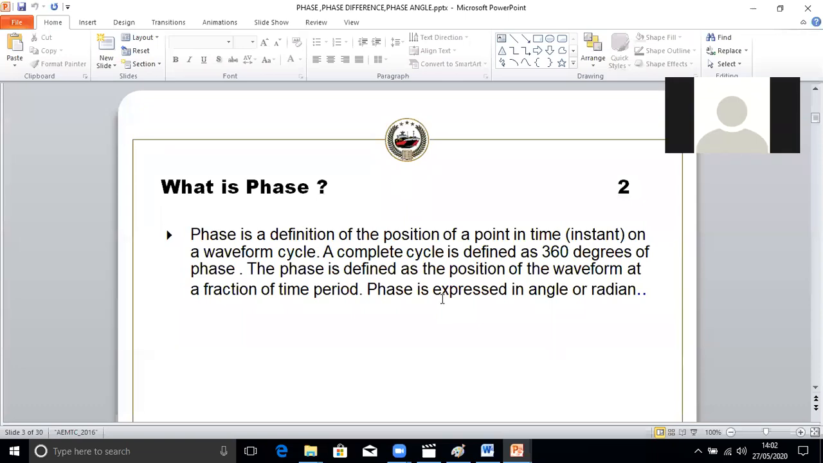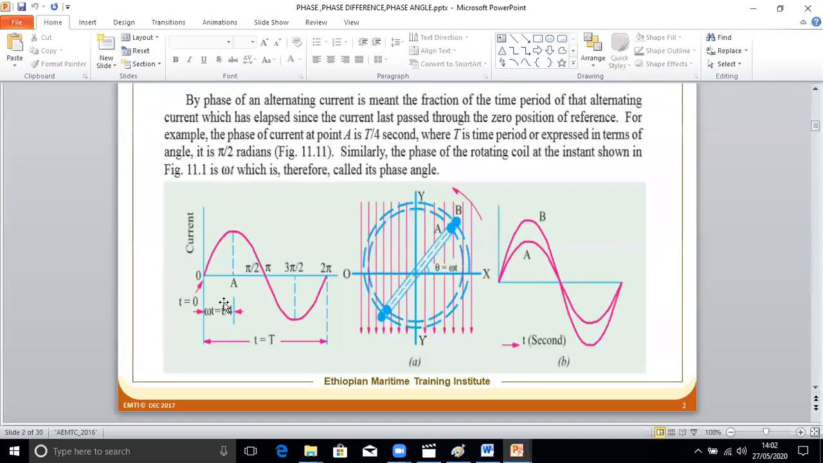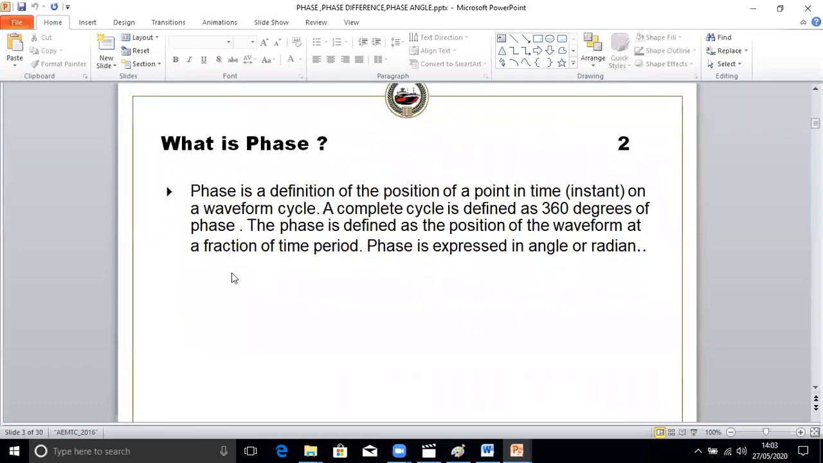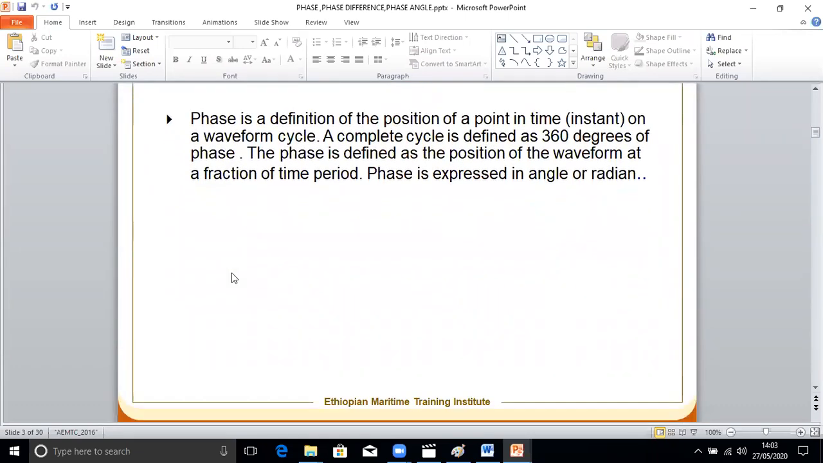A complete cycle is defined as 360 degrees of phase. The phase is defined as the position of the waveform at a fraction of the time period. So here it is T by 4. The phase of the current at point A is T by 4 second. Okay, these are just basics, we'll just touch upon before we go further.